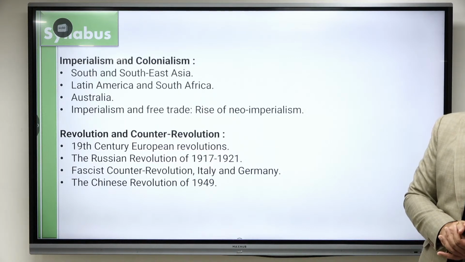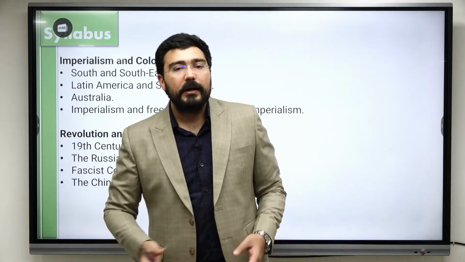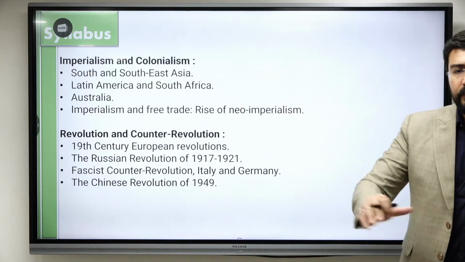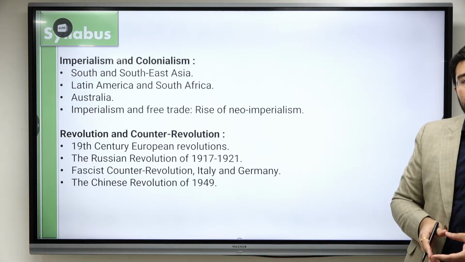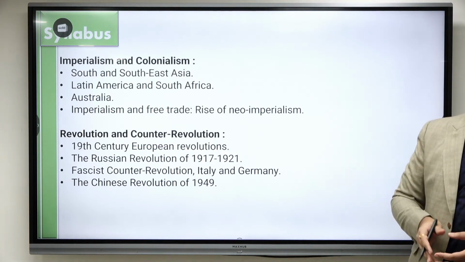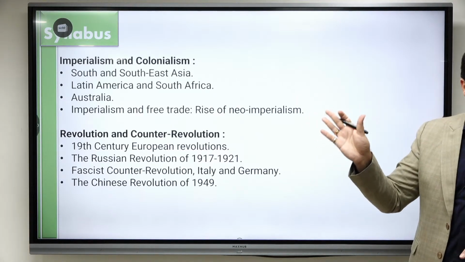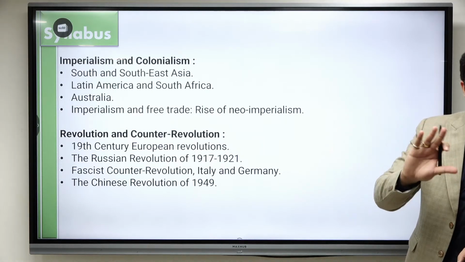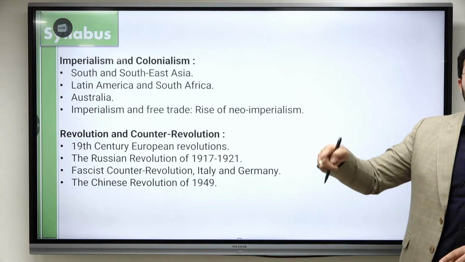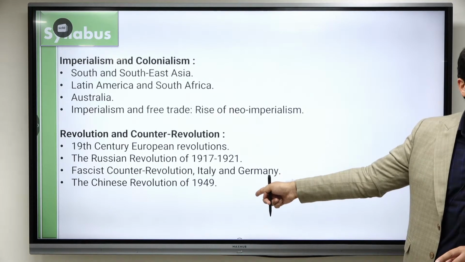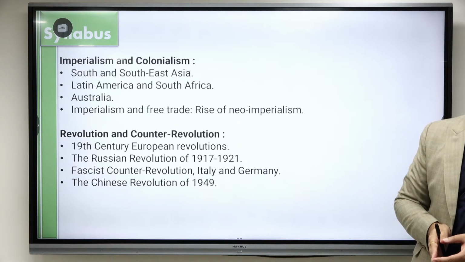Fascist word is an Italian word. ठीक है ना, वहीं से आता है, है ना, fascism. ठीक है. In Germany we use the word Nazism. Okay. So there were different kinds of ideologies which were emerging in the whole world. Like right now, if you see after the economic crisis of 2008 to 2011-12, we have seen rise of right-wing powers throughout the world. Not only India, throughout the world, Europe, Hungary वगैरह में आप देख रहे हो, there is fighting going on. Okay, so there is rise of this right-wing power. Whenever there is economic crisis, we are going to see rise of right-wing. Same thing happened last century. Okay, in Germany as well as Italy, these were the right-wing governments.